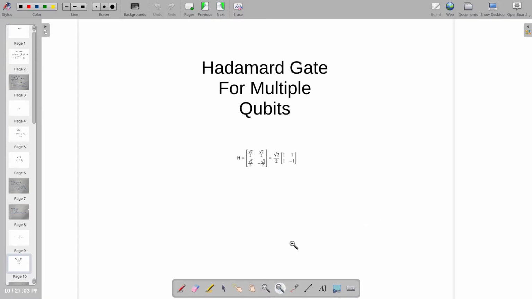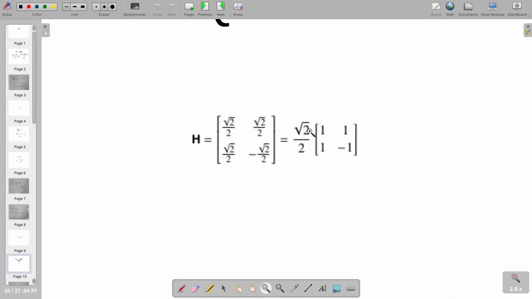Now moving the discussion further, we have already applied the Hadamard gate on a single qubit. We already know that it shifts the given state of a qubit into a superposition. For 0 it was plus, which was nothing but 1 by root 2 (|0> + |1>), and for 1 it was minus, a special form of representing 1 by root 2 (|0> - |1>). So we already know the matrix associated with a single qubit Hadamard gate, which could also be rewritten as 1 by root 2 times the matrix.